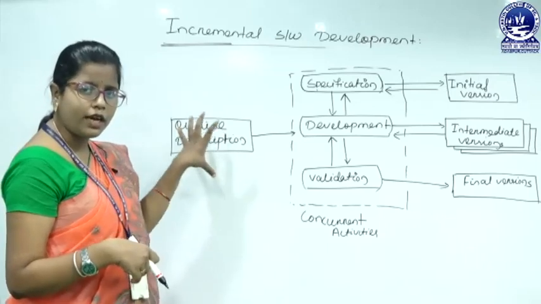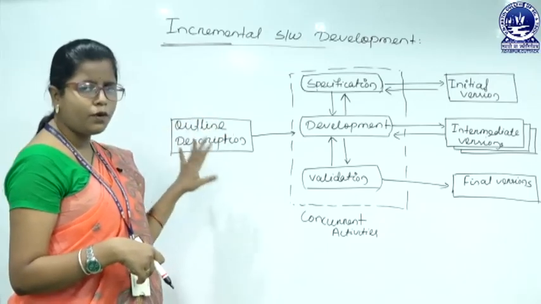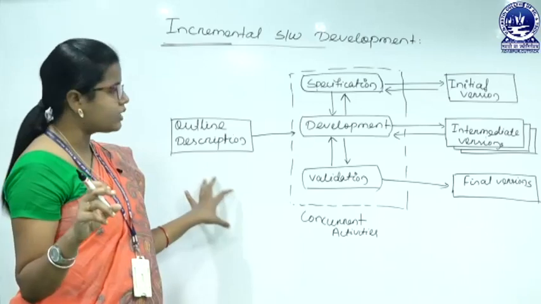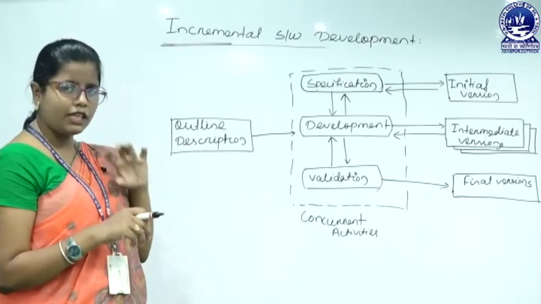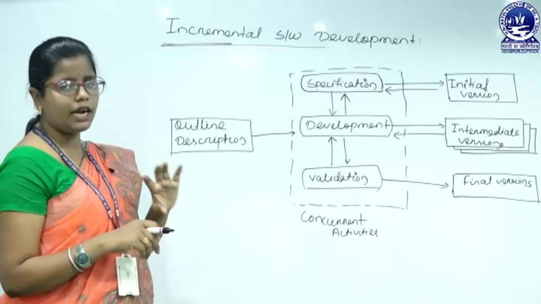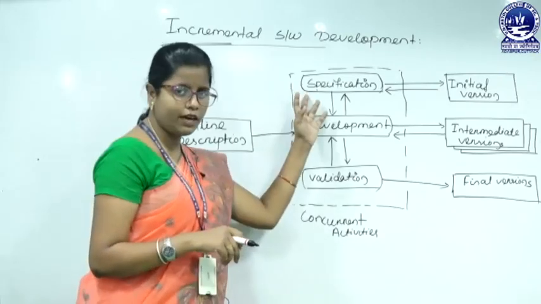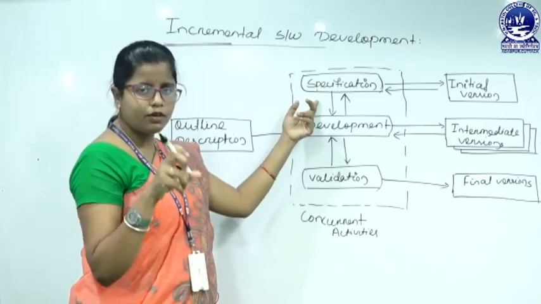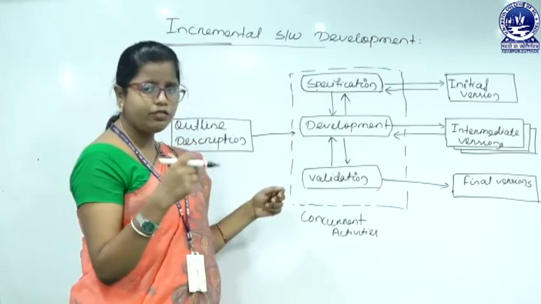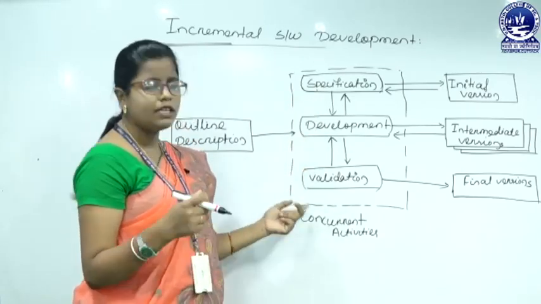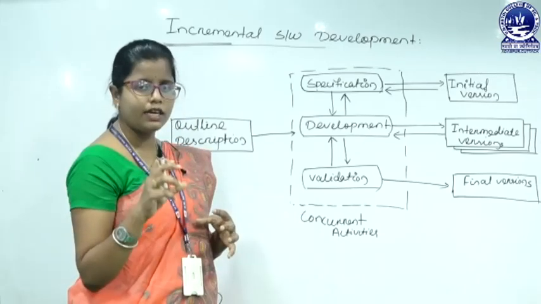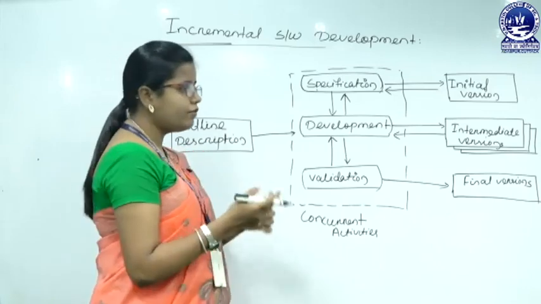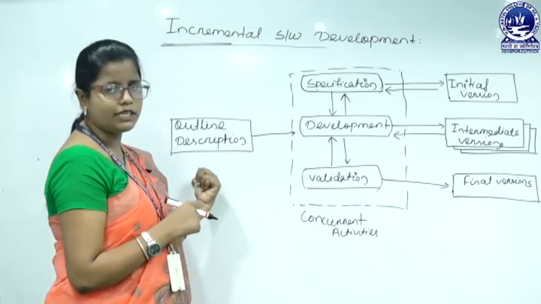Based on the priority, whichever function gets the first priority, we will take those first priority functionalities. Then for that functionality or service we go to the requirement specification phase, then the development phase, then the validation phase, and after that we get an initial version. Then we come again to the outline description.